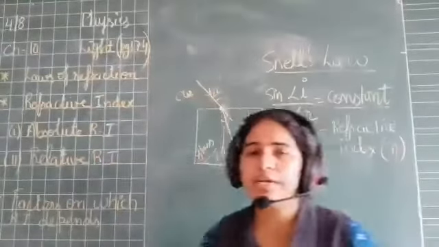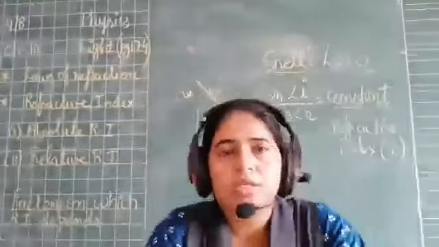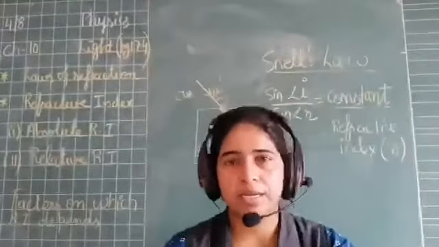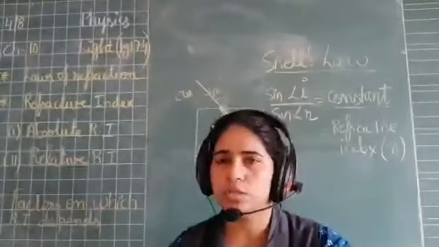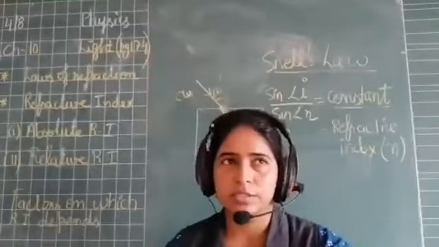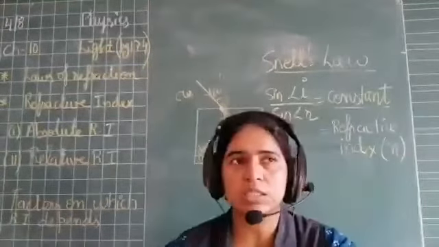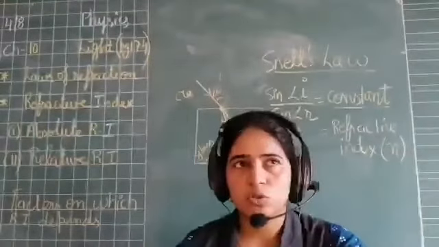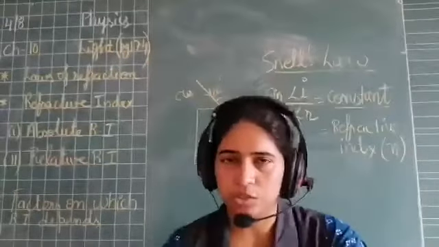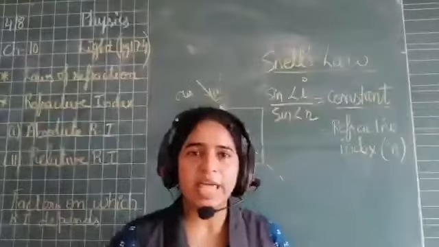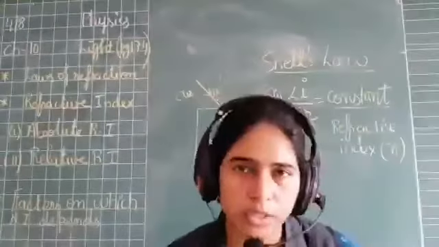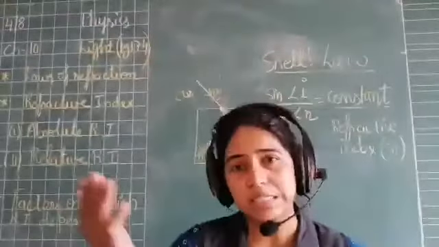Now, refractive index. As we all know, when light enters from one medium to another, it is going to bend. It is going to change its path, its direction. But to what extent is the bending going to occur? Kitna bend hogi incident ray?